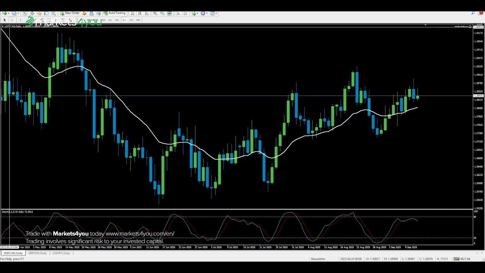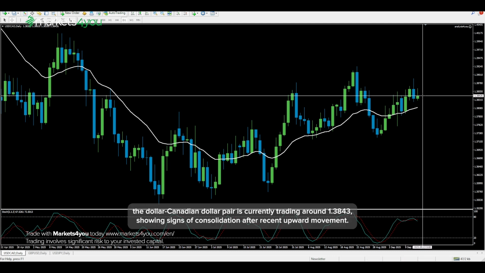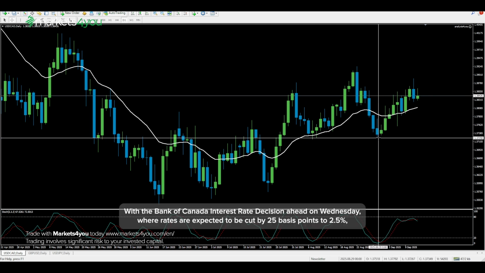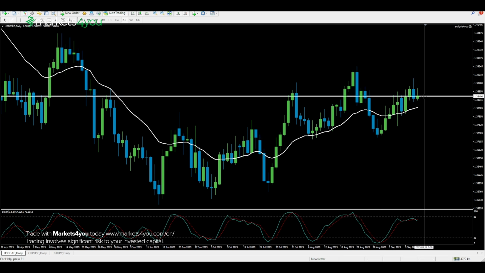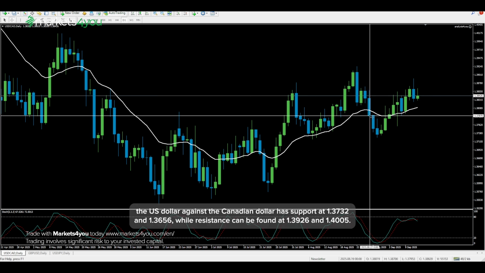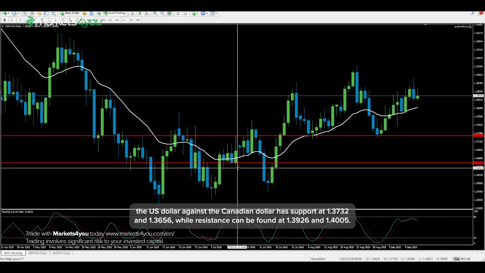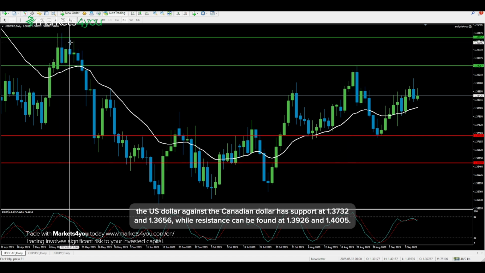Looking at the daily chart, the dollar-Canadian dollar pair is currently trading around 1.3843, showing signs of consolidation after recent upward movement. With the Bank of Canada interest rate decision ahead on Wednesday, where rates are expected to be cut by 25 basis points to 2.5%, this could provide upward momentum for the pair. Looking at important levels, the US dollar against the Canadian dollar has support at 1.3732 and 1.3656, while resistance can be found at 1.3926 and 1.4005.